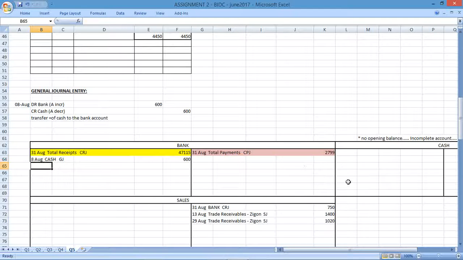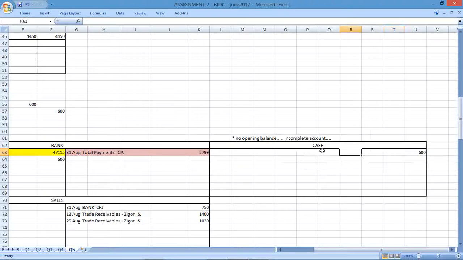And then I'm going to record, this was the 8th, bank, general journal. And that's the transfer of cash, assuming we had cash. So there should have been a balance here, which they didn't give, so I can't actually put anything in there, but I'm just going to record that as is.